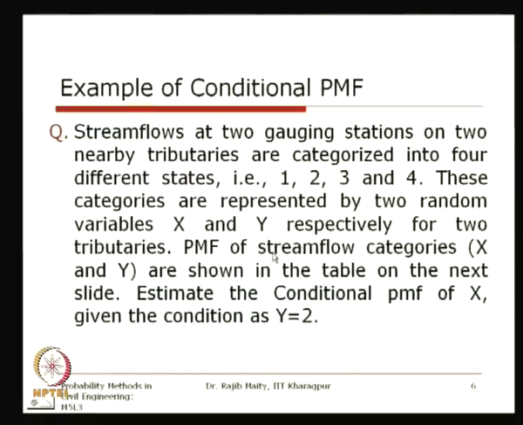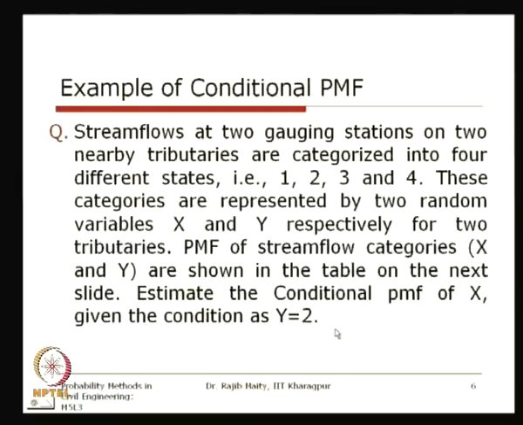So, the PMF of the stream flow categories x and y are shown in the table on the next slide. This we have also shown in the context of the other concept in the earlier lectures. Now, here what we are supposed to do is estimate the conditional PMF of x given the condition y is equal to 2.